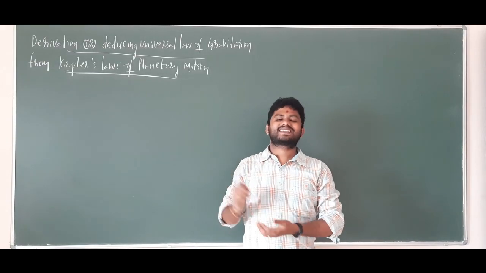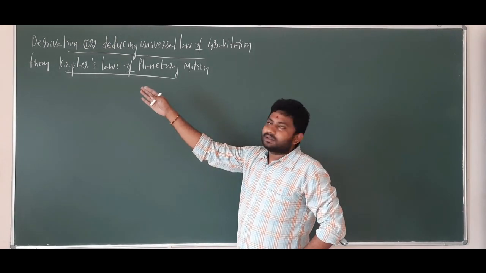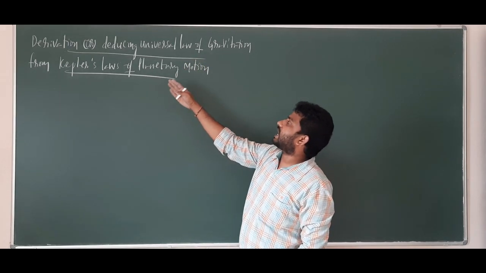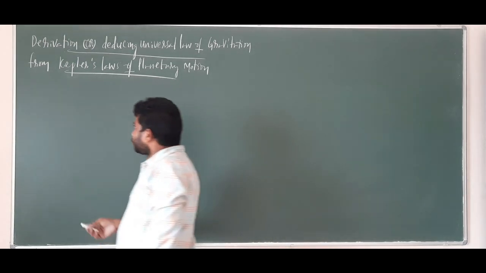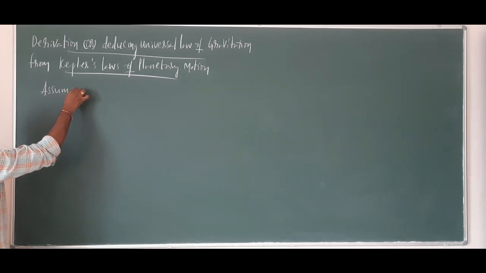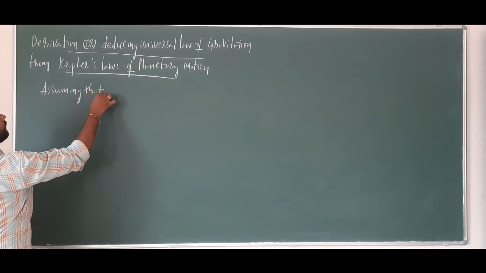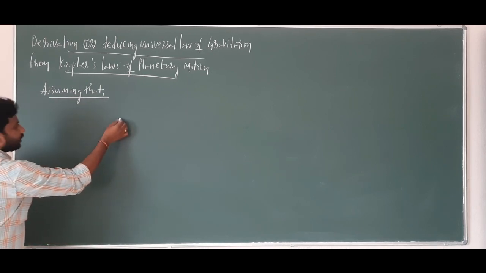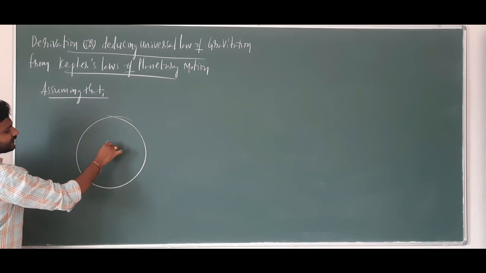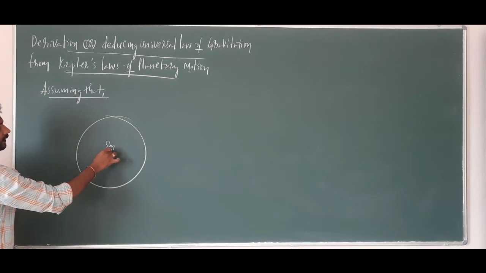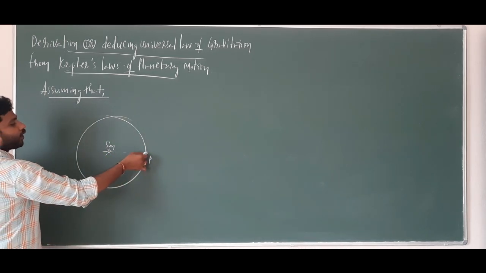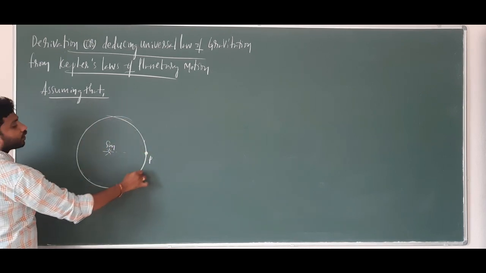Now the last topic of the session is deriving, or deducing, the universal law of gravitation from Kepler's laws of planetary motion. For that, we are assuming there is a circular path in which the sun lies at the middle and a planet P is revolving in the circular orbit.